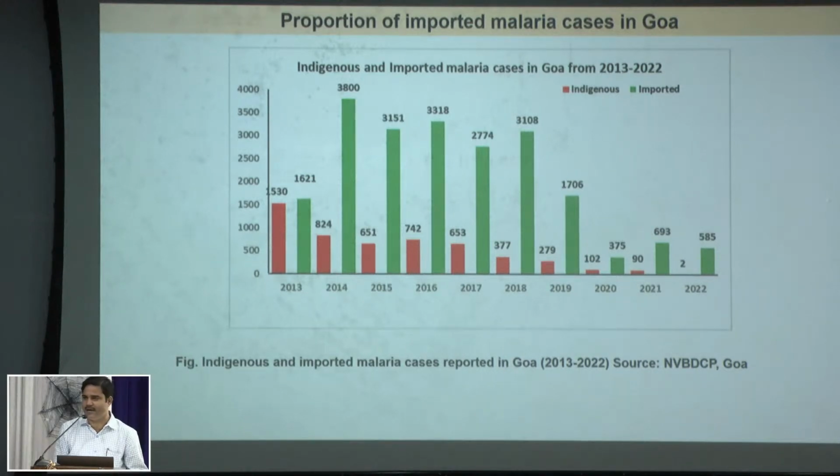Because the health facilities are available very close to the local population, we were able to control malaria among the local population. Whereas it is very difficult to control malaria in the migrant labor population because they are spread out throughout the state, and there are also some asymptomatic carriers in the migrant labor population. So they cannot be detected with our routine diagnosis tools, that is the RDT and the blood smear. So I will be talking about the asymptomatic and low density carrier infections in my further slides.